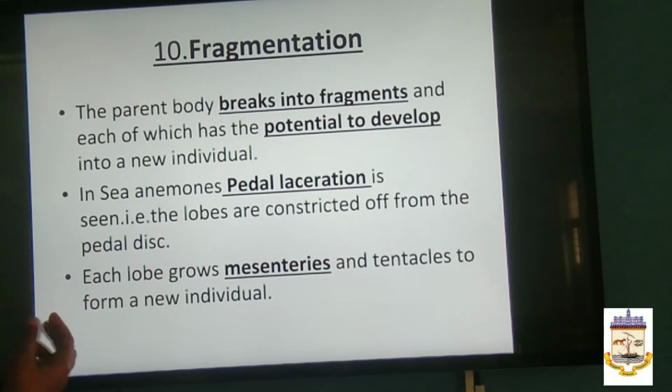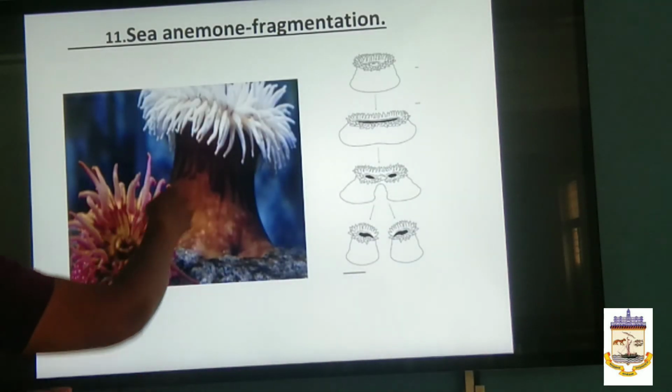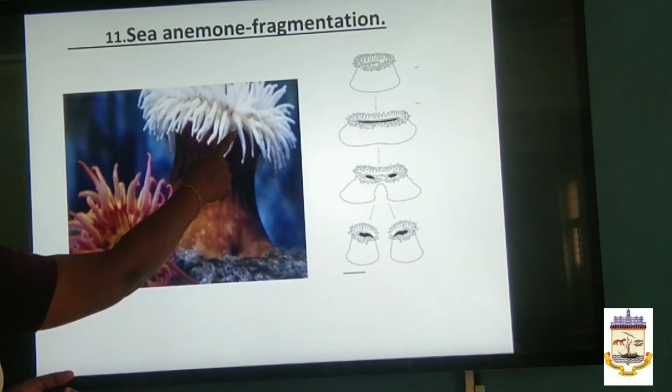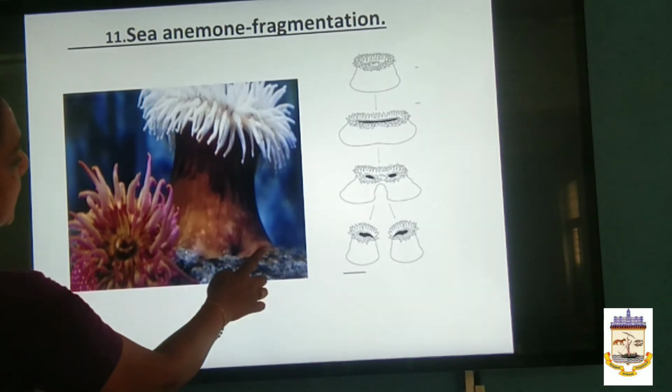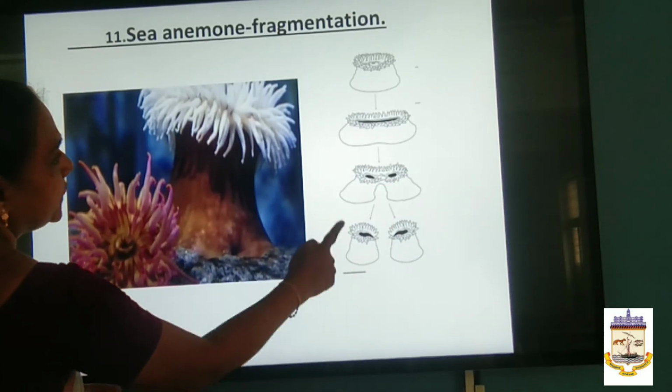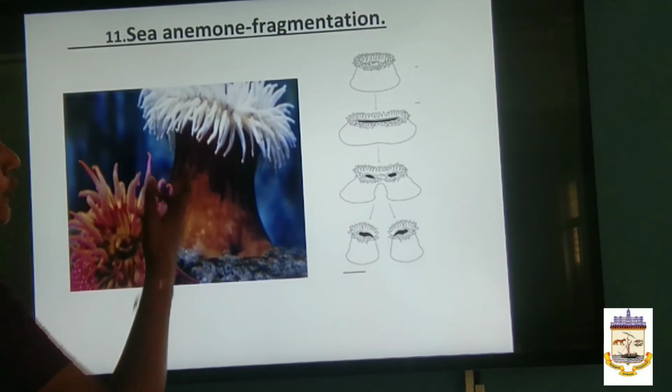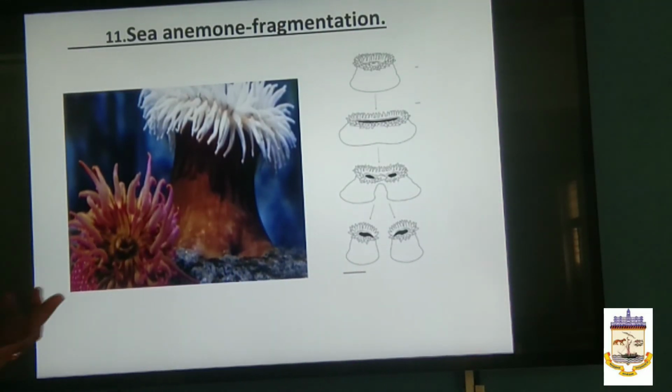When I say mesenteries here, it is the internal part. See here, the oral tentacles are present, the body here, and the base, the pedal laceration. You can see in this picture, the mesenteries are developing to give food for the developing young ones.